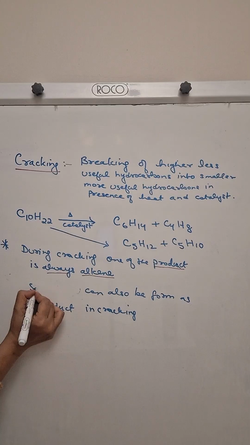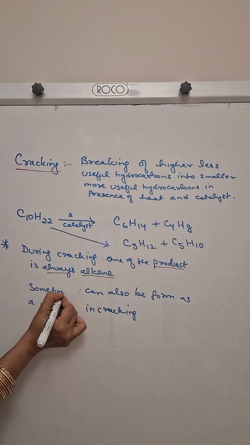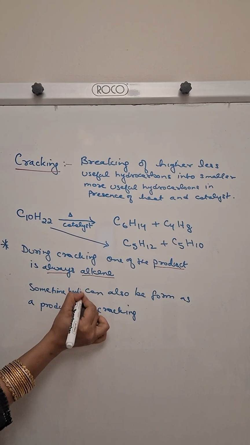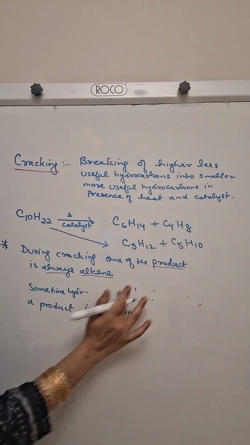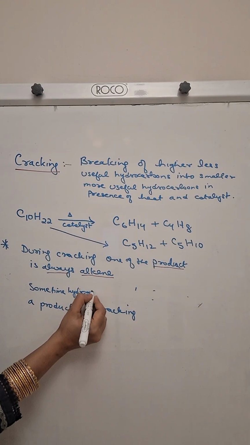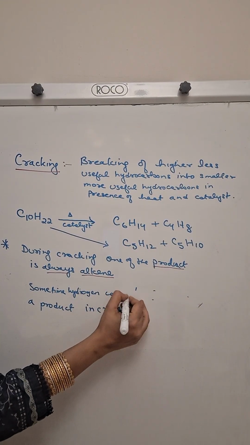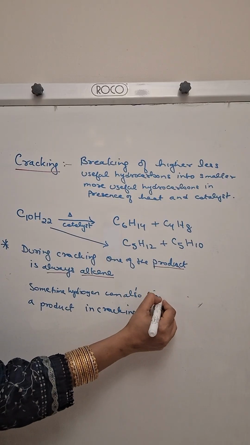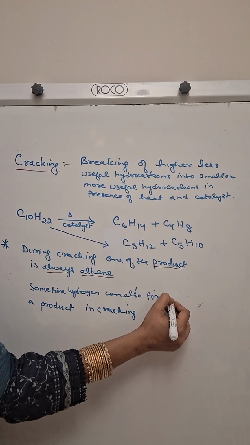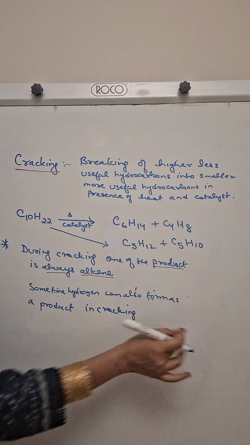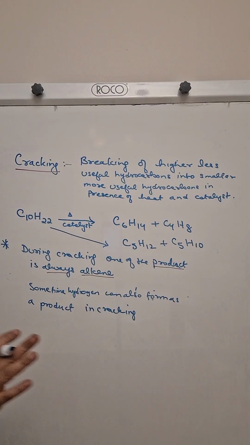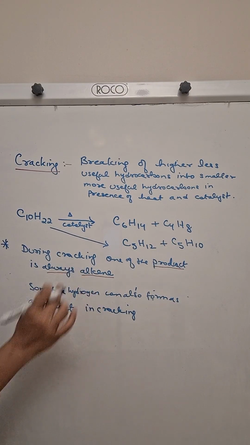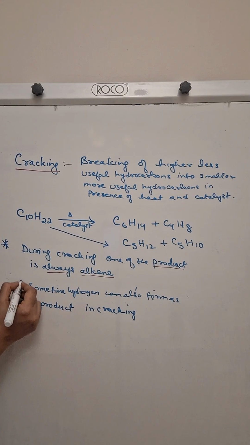Sometimes hydrogen can also form as a product. Okay, so you understand, alkene is always formed and hydrogen is sometimes formed as a product.